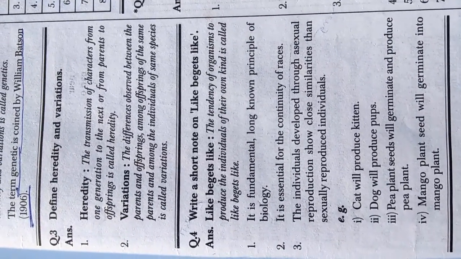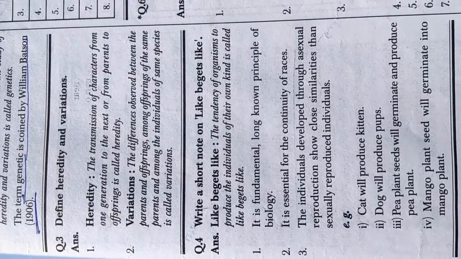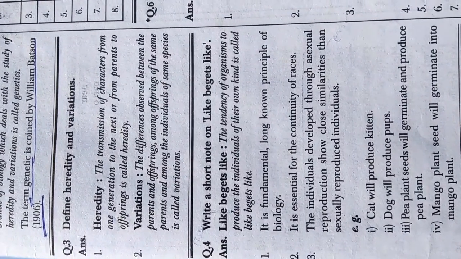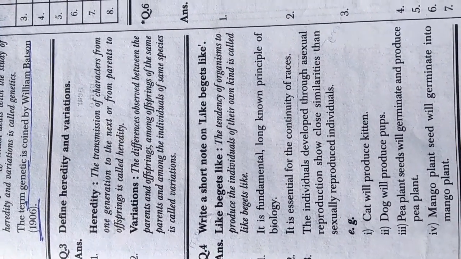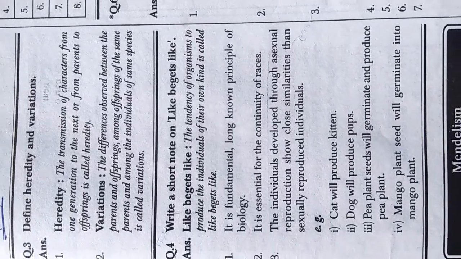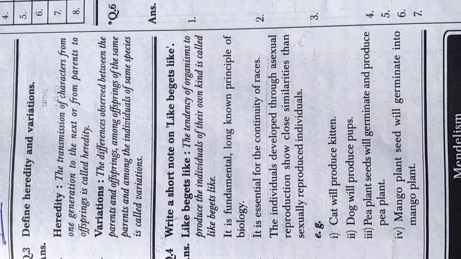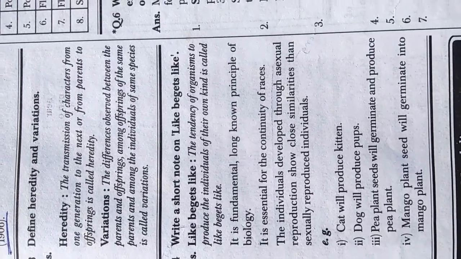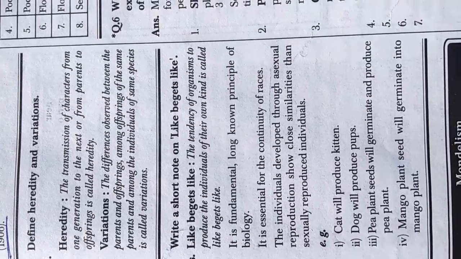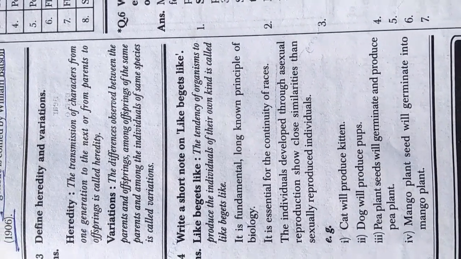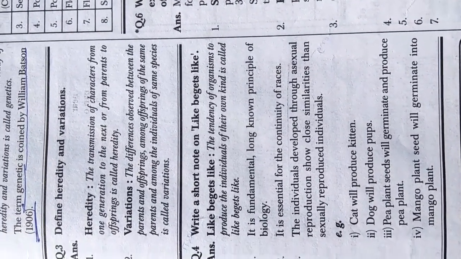Third, individuals developed through asexual reproduction show closer similarities than sexually reproduced individuals. Examples: cat will produce kitten, dog will produce pups, pea plant seed will germinate and produce pea plant. Mango plant seed will germinate into mango plant.